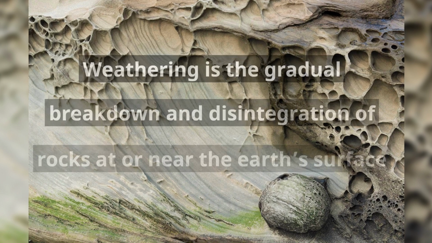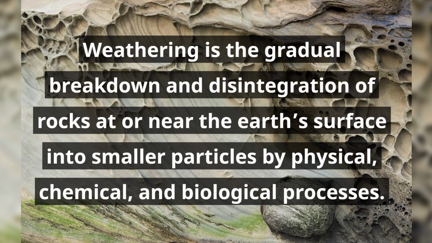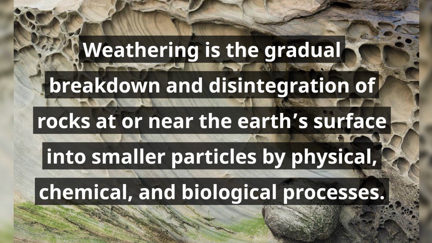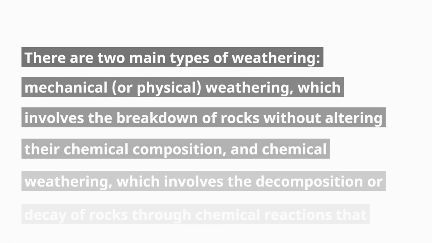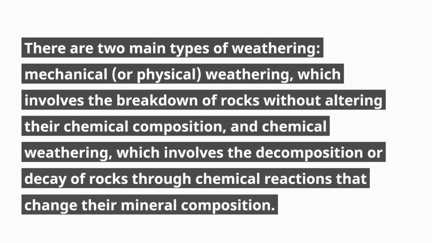Weathering is the gradual breakdown and disintegration of rocks that are near the Earth's surface into smaller particles by physical, chemical, and biological processes. There are two main types of weathering: mechanical, or physical, weathering, which involves the breakdown of rocks without altering their chemical composition, and chemical weathering, which involves the decomposition or decay of rocks through chemical reactions that change their mineral composition.